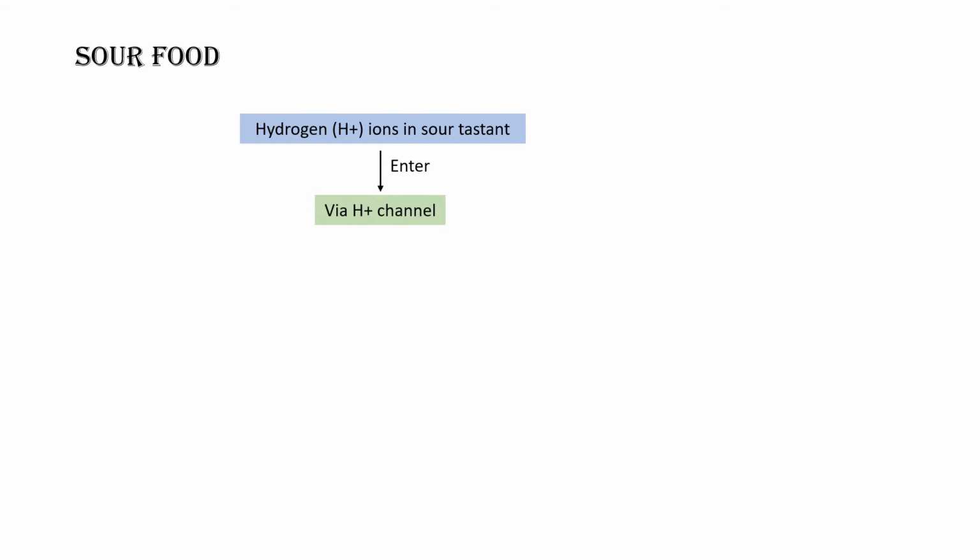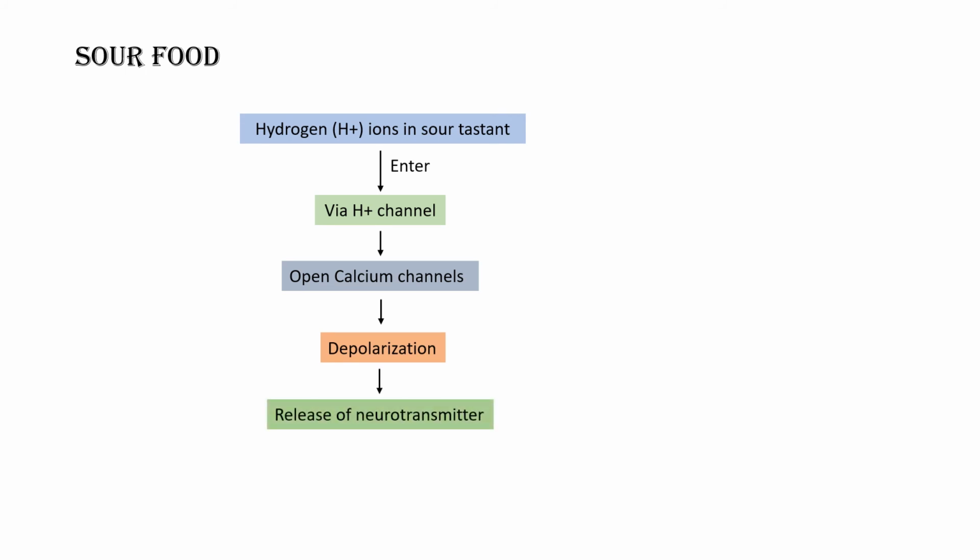Now, in case of the sour food, what happens? The hydrogen ions in sour tastant will enter via hydrogen channel. Then it will lead to the opening of calcium channel. Again the calcium channel is open, so it will lead to the depolarization. Obviously, when there is a depolarization, it will release the neurotransmitter, and this neurotransmitter then leads to the creation of action potential or the generation of nerve impulse which goes to the brain for processing.